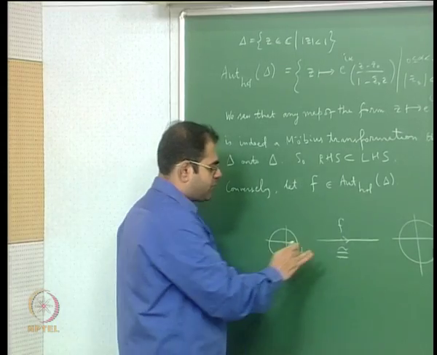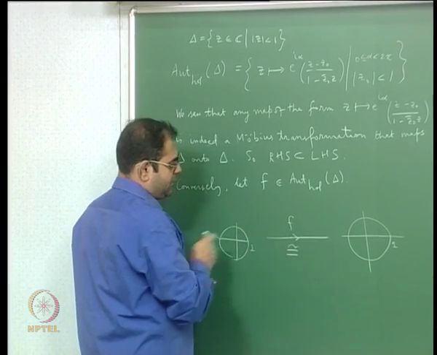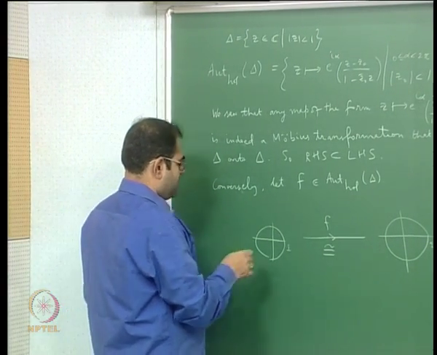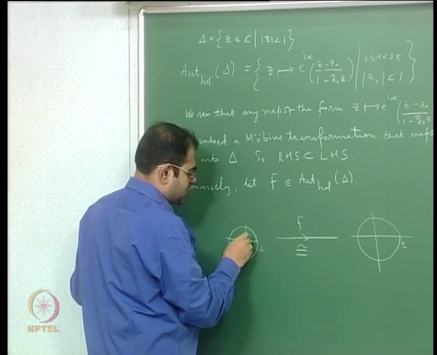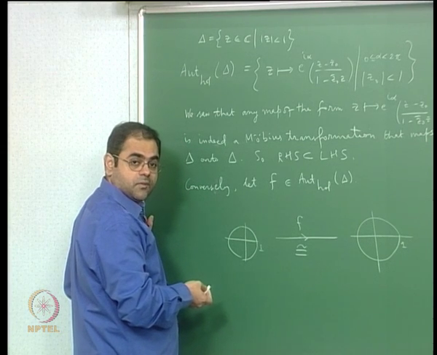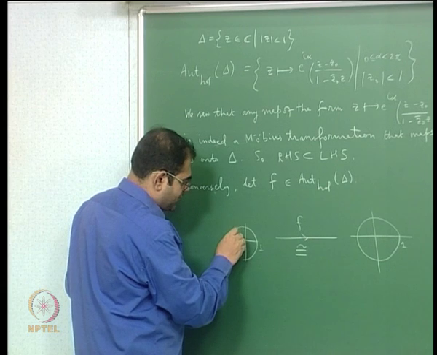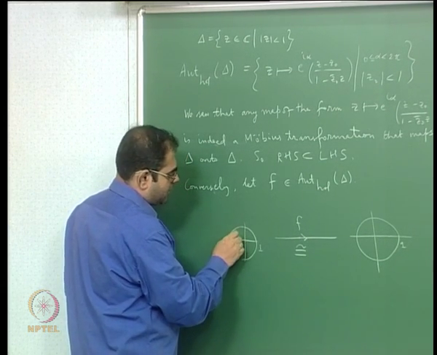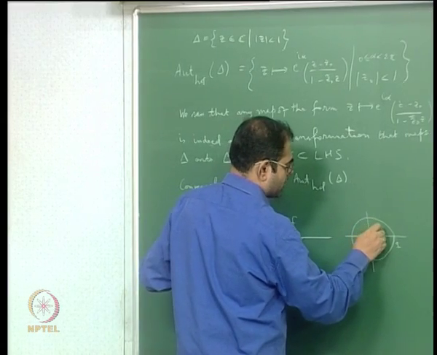So what we do is, let us look at what 0 goes to. For that matter, I can fix any point z0, and suppose z0 goes to the point w0.